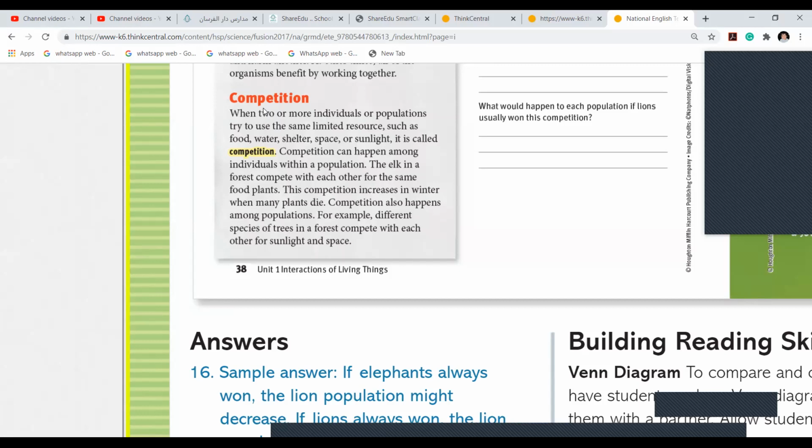So here competition means when two or more individuals or populations try to use the same resource. Come again here. When two or more individuals have the same resource, the same place of living, the same kind of food, food, water, shelter, space, or sunlight, it is called competition. Okay now?